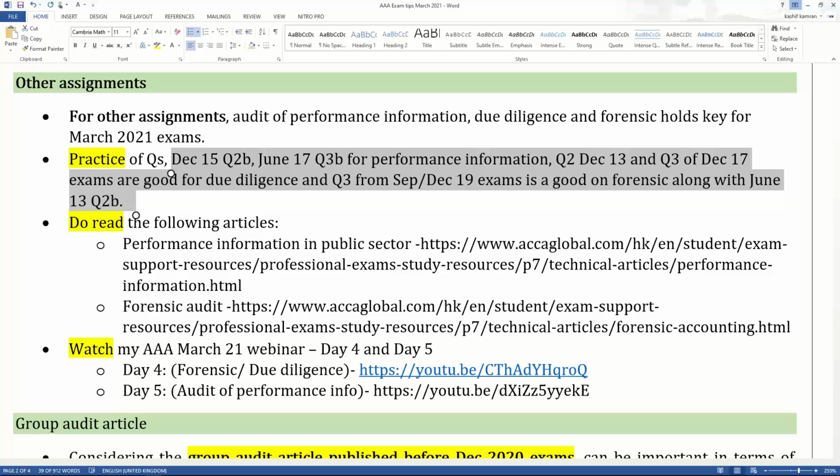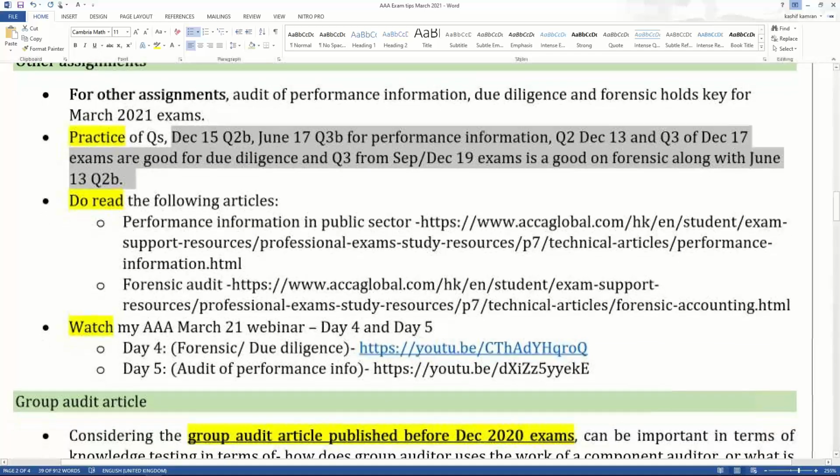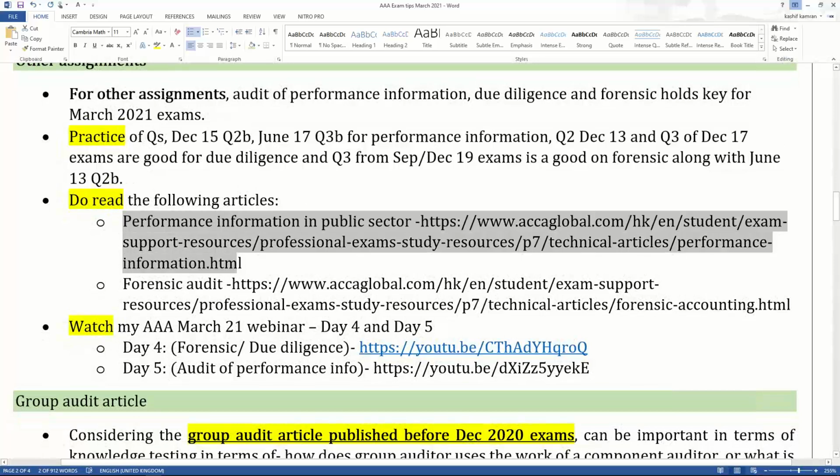For preparing yourself for other assignments, do read the following articles. There are 2 articles on other assignments. I've given you the hyperlink. Please download these articles and read them. And you should watch my AAA March 20 webinar, because on day 4 and day 5, the hyperlinks have been given. I conducted the topic of other assignments purposely because it was important for the March 2021 exams. So these are the tips on other assignments.